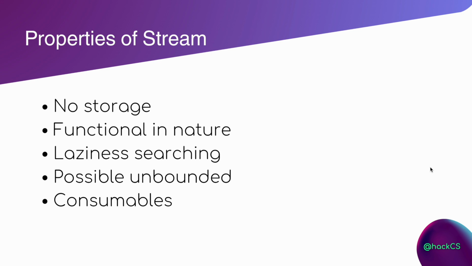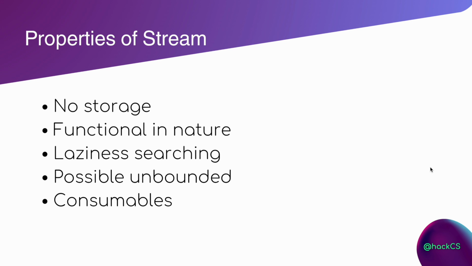Stream has some properties. In an interview, if you are applying for a fresher job, they will expect you to know how Stream works and what its properties are. Stream does not hold any values. What does that mean? We will discuss this with an example moving forward. Another property is that streams are functional in nature. Why is stream functional in nature? I've covered this with an example in our next chapter.